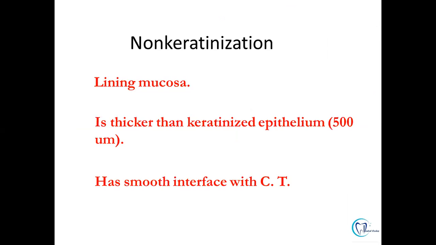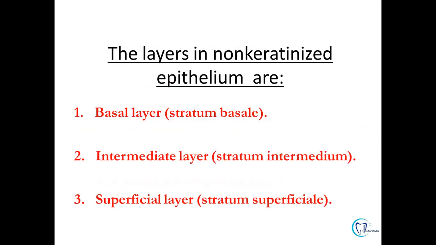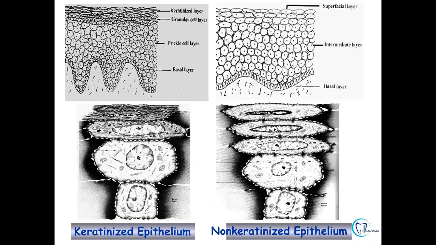So to summarize, the non-keratinized epithelium is seen in cases of lining mucosa. It is thicker in comparison to the keratinized epithelium. It has smooth interface with the connective tissue. And the layers which are seen in the non-keratinized epithelium are the stratum basale or the basal layer, stratum intermedium or the intermediate layer, stratum superficiale or the superficial layer.